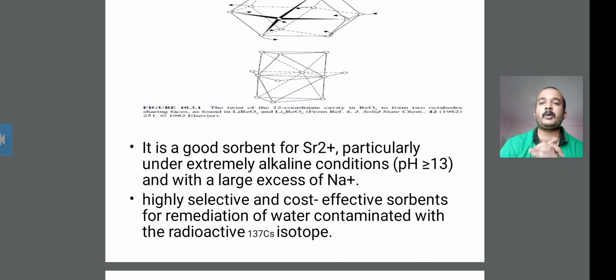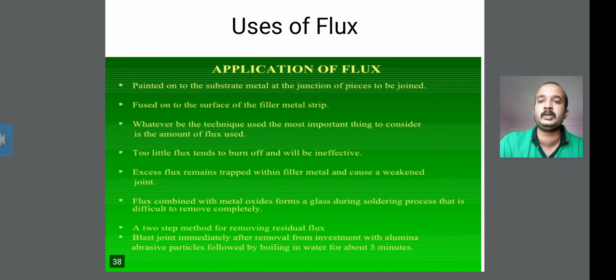So this is all about the soft chemistry first route, that is the ion exchange reaction. Next time we are going to discuss the uses of the flux.